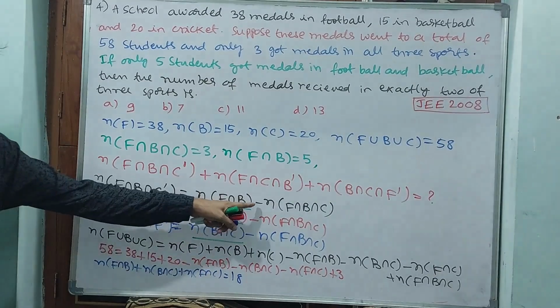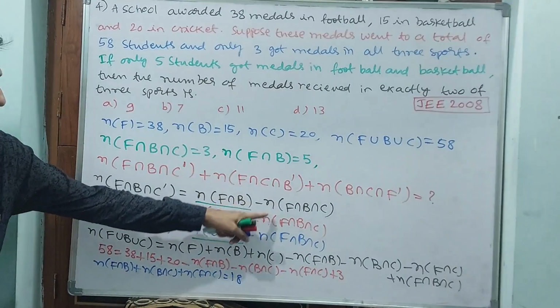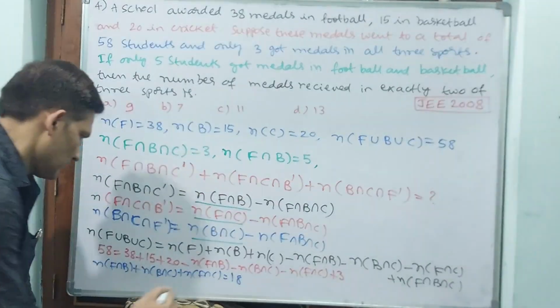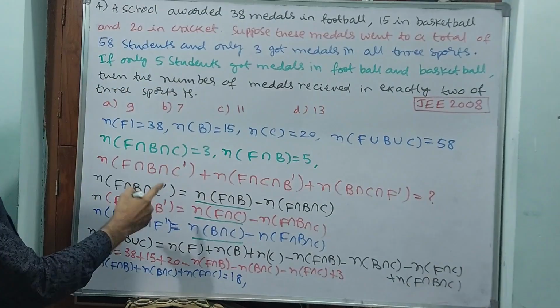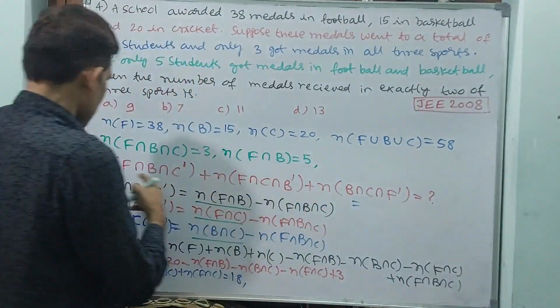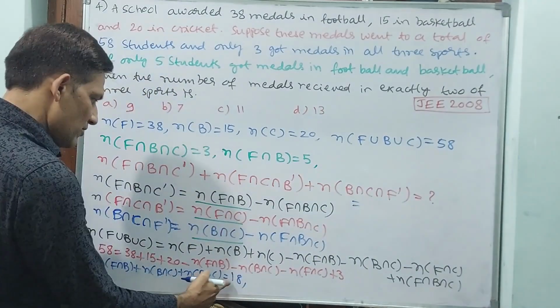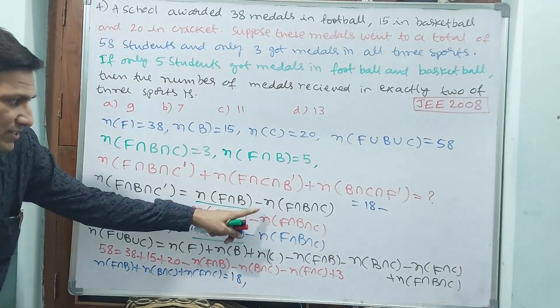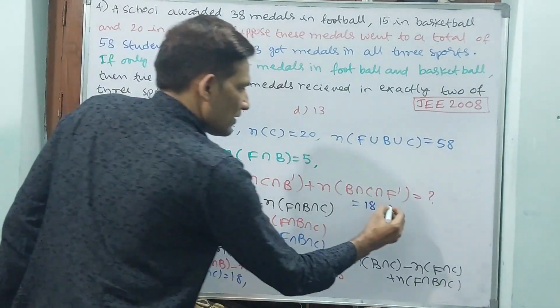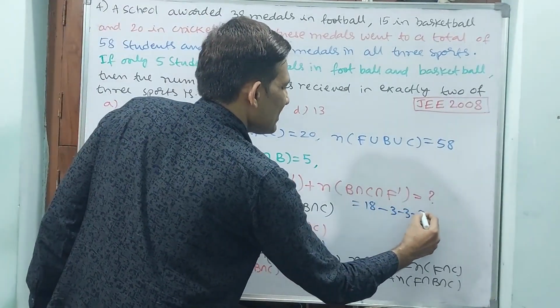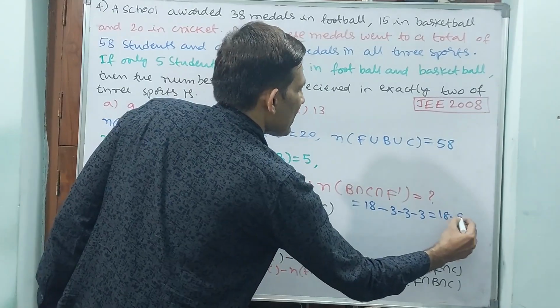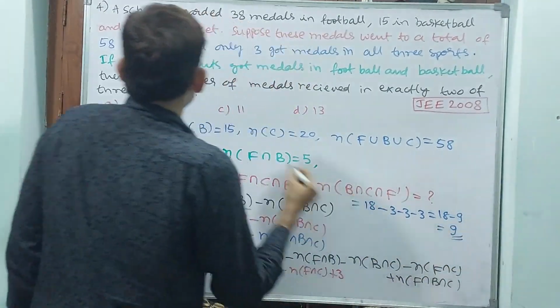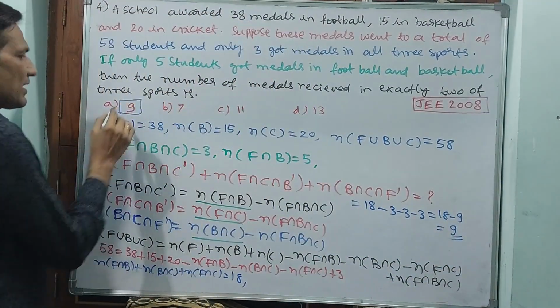Okay? But how many times do you have to subtract these? 3 times. Okay? Now I am directly writing here. This value is 18 minus 3, minus 3, minus 3. That is equal to 18 minus 9. That is equal to 9. This will be your answer. You understand this?